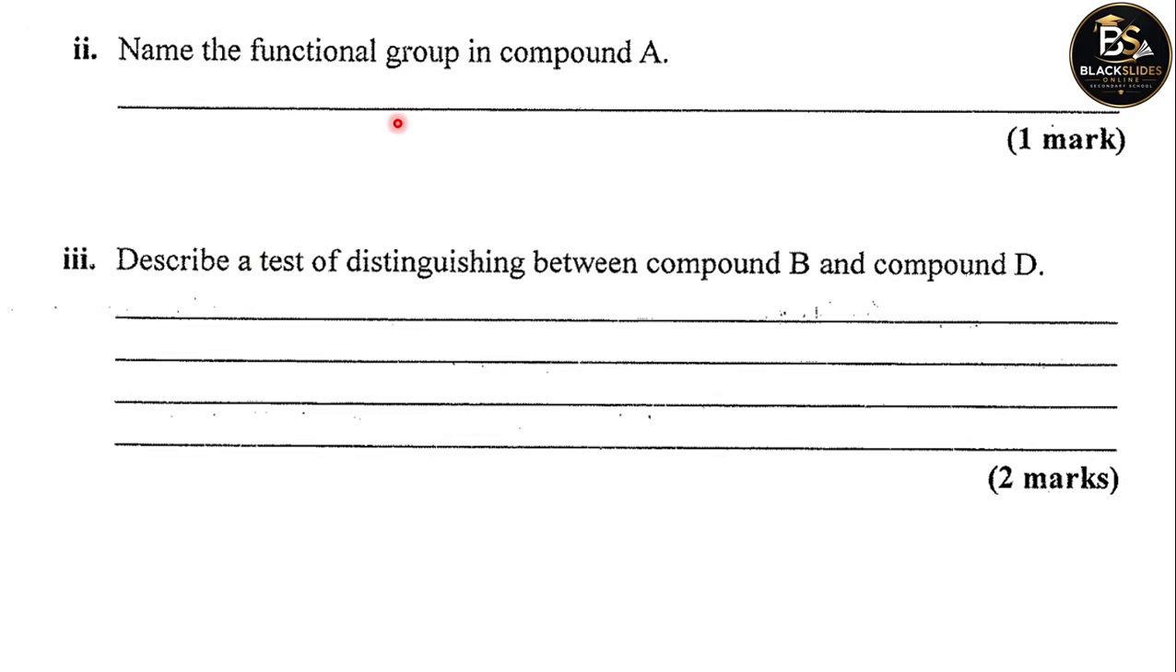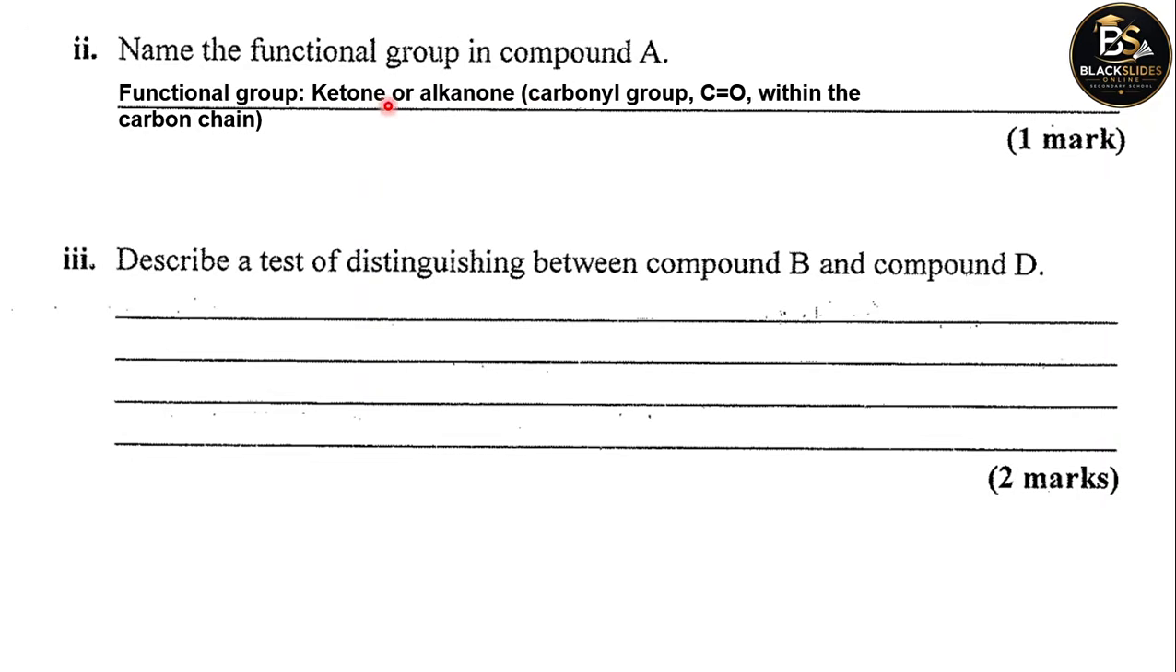So the examiner is asking us to say carbonyl because it's an alkanone or ketone. So the carbonyl group is within the carbon chain. When the carbonyl group is outside the carbon chain, then it becomes an alkanal, which also contains a carbonyl group, the C=O bond, the carbon double bonded to oxygen. This is called carbonyl.